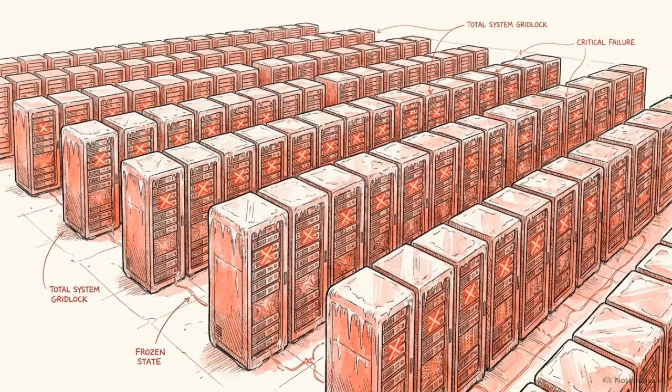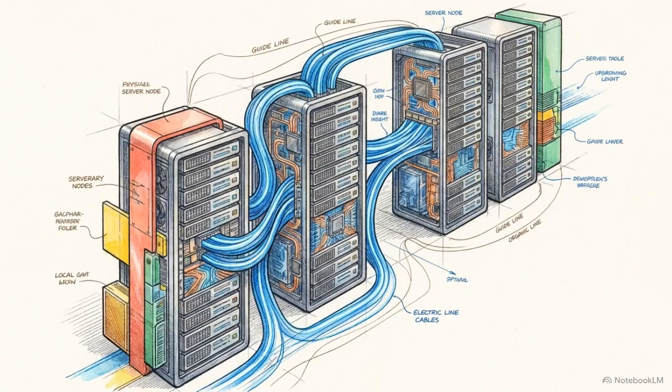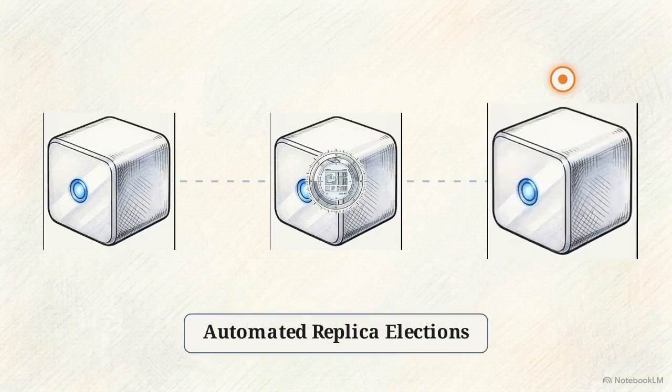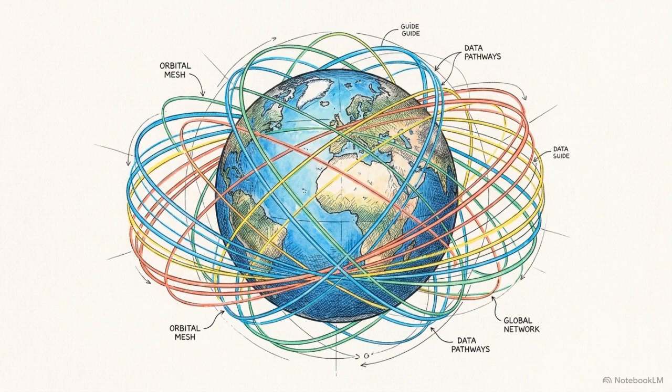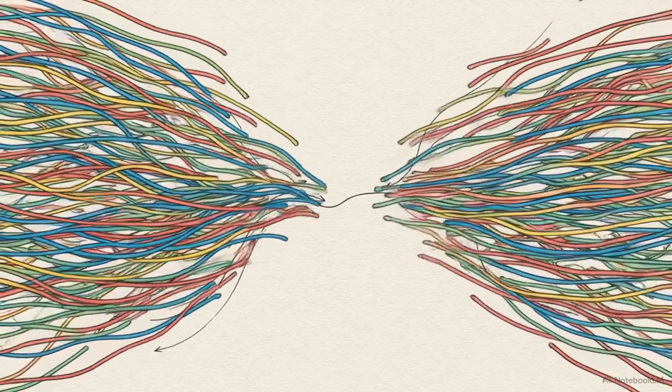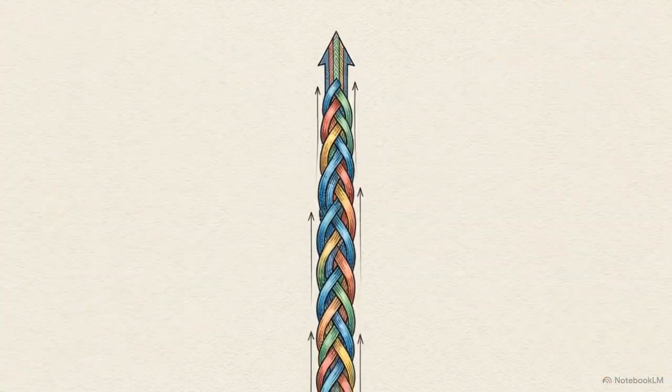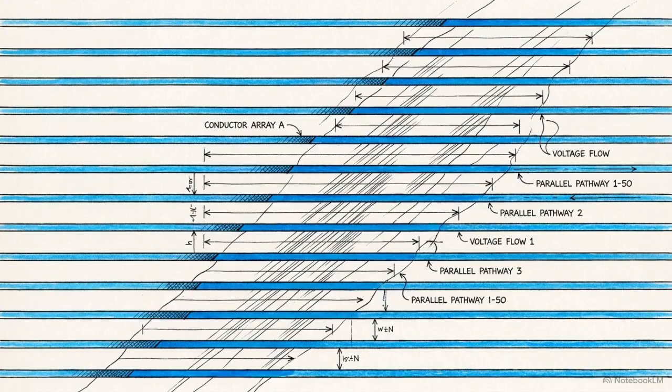Modern architectures have adapted by embracing the flow. By using eventual consistency, embedded timestamps, and automated replica elections, they allow data to move without interruption. Modern reliability depends on the system's capacity for constant background self-correction. Instead of attempting to block every possible conflict, the software reconciles them as they occur. These architectures favor fluid resilience. They are built to absorb millions of individual conflicts and silently weave them back into a unified record, maintaining perfect order without ever needing to pause.